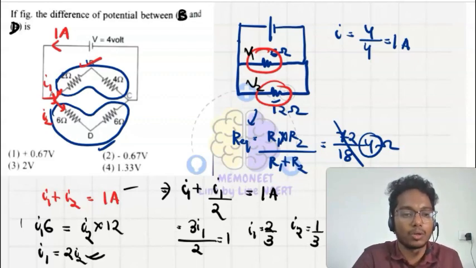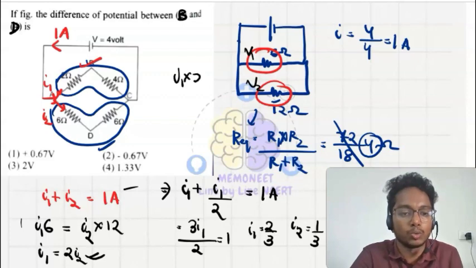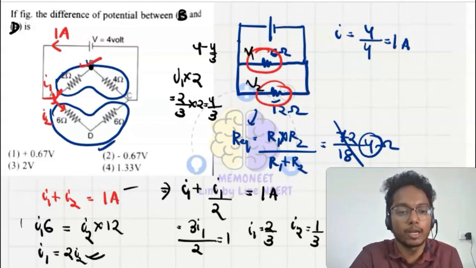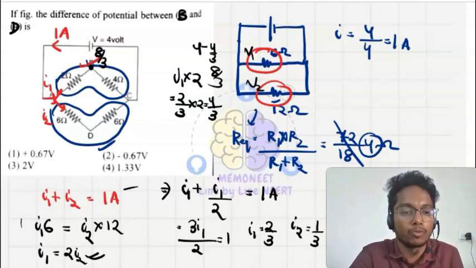Okay. So we have to find out the potential difference between B and D. What will be the drop along the 2 ohm resistor? It is I1 into 2, that is 2 upon 3 into 2, which is equal to 4 by 3. 4 by 3 is the drop, which means at point B, what will be the potential? It means 4 minus 4 by 3. Okay, this much drop has happened in the 2 ohm, so what is left? 4 minus 4 by 3, it means 12 minus 4, it is 8 upon 3. 8 upon 3 volt will be the potential at point B.